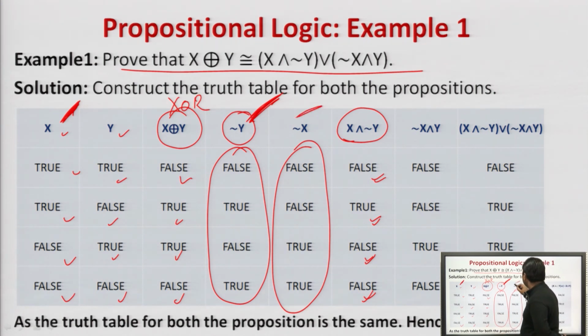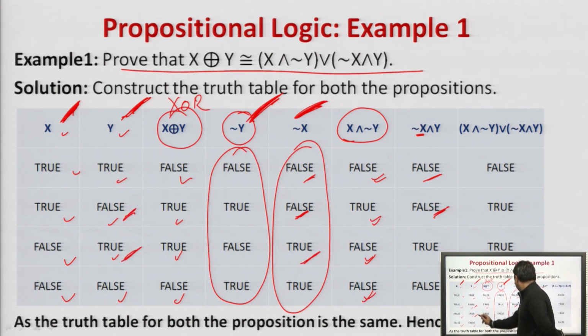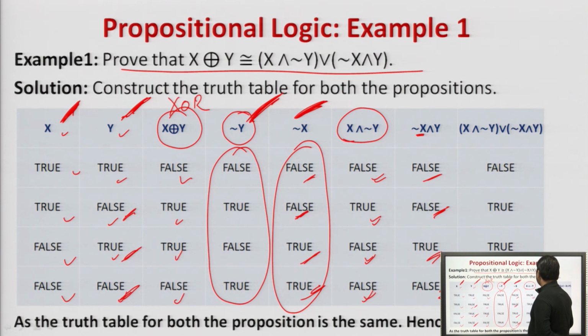Next will be what? Negation of x and y. So please remember, negation of x first. Then what? False and true will be false. False and false will be false. True and true will be true. True and false will be false. Agreed?